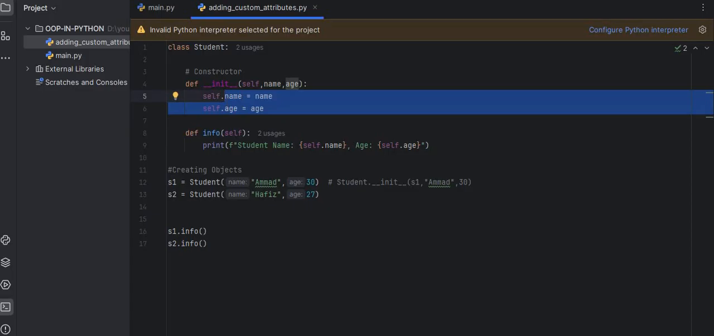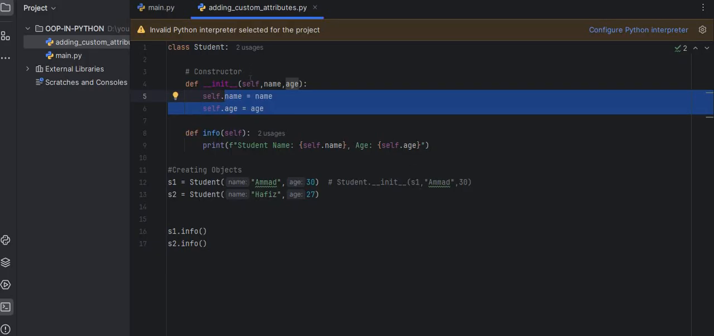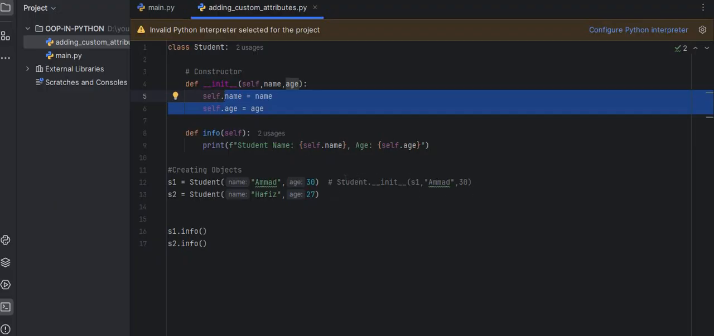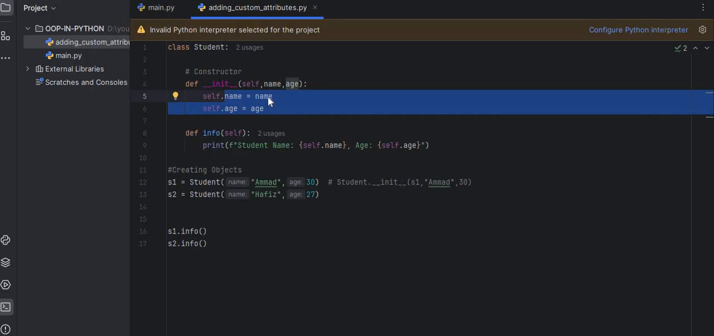Each object will have its own name and age. As you see here, internally Python sends s1, and s1 will pass to the self, Ahmad will pass to the name, and 30 will pass to the age. So Python is internally doing this. I hope that's why we are using the self here, to handle Python internally passing the object itself.